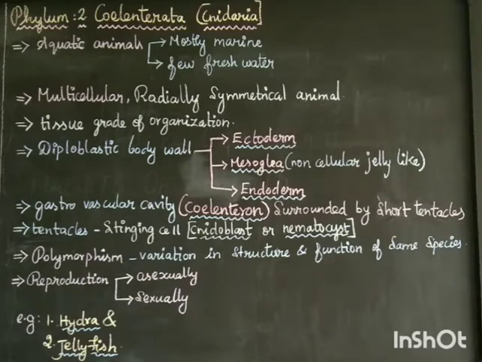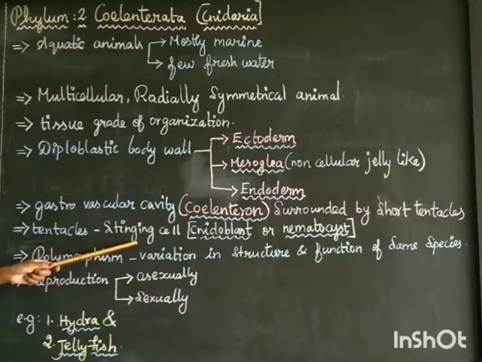This mouth is surrounded by short tentacles. What is the function of these tentacles? These tentacles, on beating, collect the food and push the food into the coelenteron. So these tentacles help in collecting the food. In addition to that, the tentacles also have stinging cells.